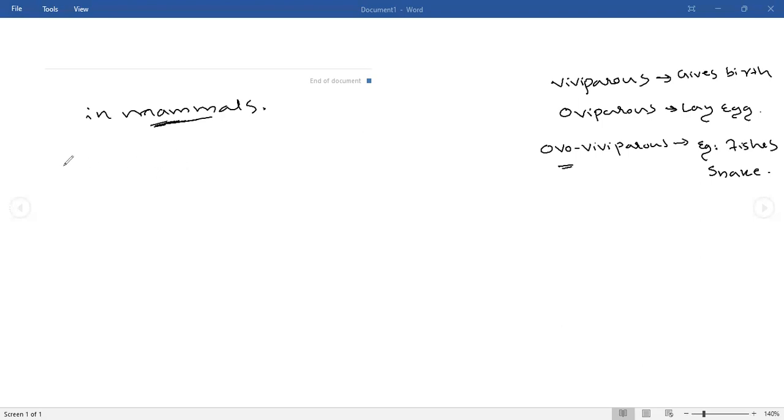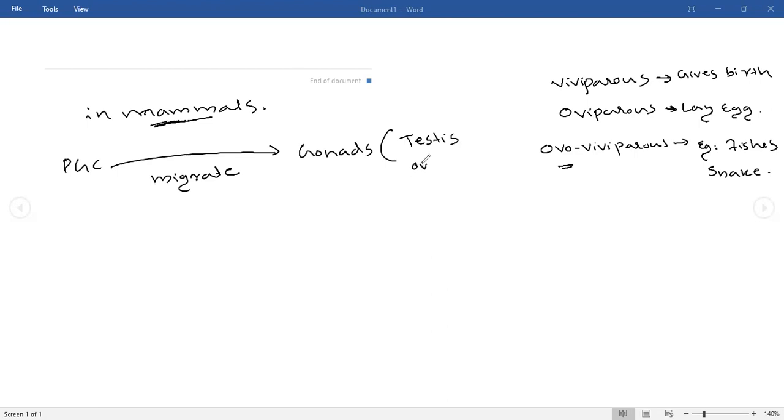So I have told that the progenitor germ cells, PGC, will be produced, and the PGC will migrate into the gonads. In the case of males, they will migrate into the testis. In the case of females, they will migrate into the ovary.